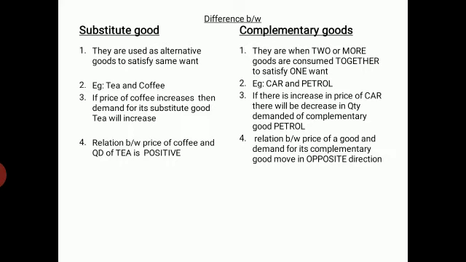Whereas for complementary good, the price of a good and the demand for its complementary good move in opposite directions. When price of car is increasing, demand for petrol is decreasing, so they are moving in opposite directions. The relation here is opposite.